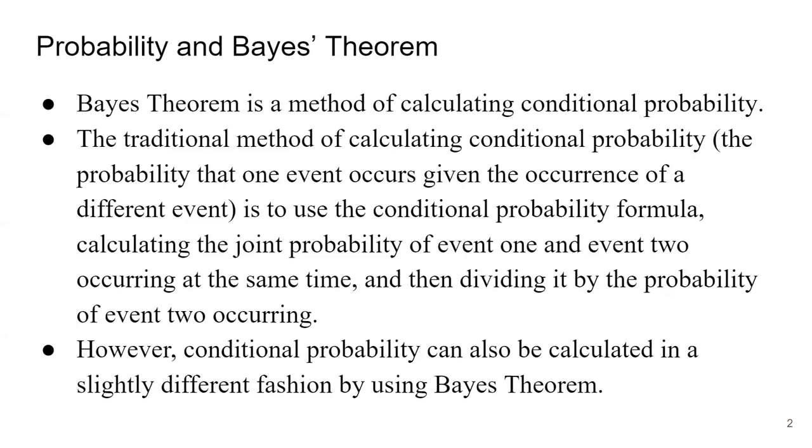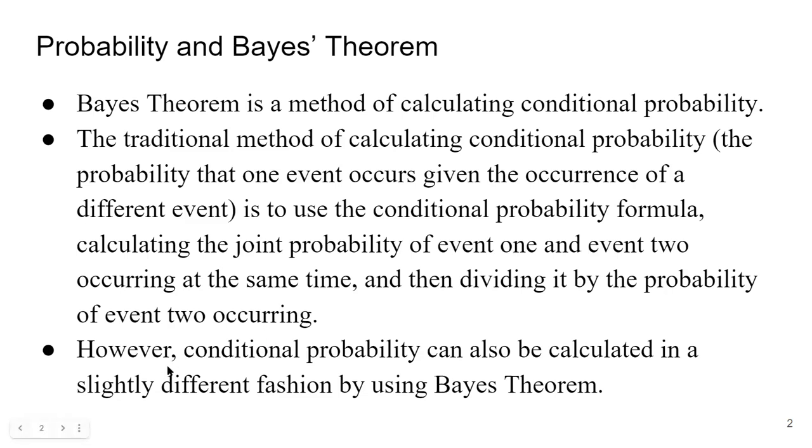The traditional method of calculating conditional probability: suppose there are two events occurring, and we have to calculate the conditional probability for them. Then we calculate the probability of event 1 and event 2, multiply those, and divide that by the probability of event 2. So we use the conditional probability formula, calculate the joint probability, that is, the probability of event 1 and event 2 occurring at the same time, and then divide it by the probability of event 2 occurring. That is how we calculate the conditional probability for event 1.